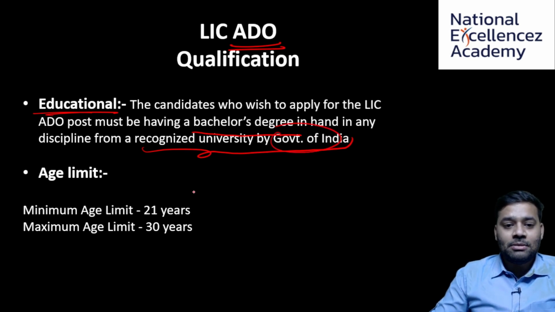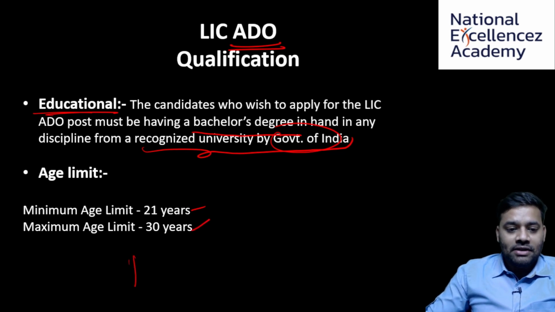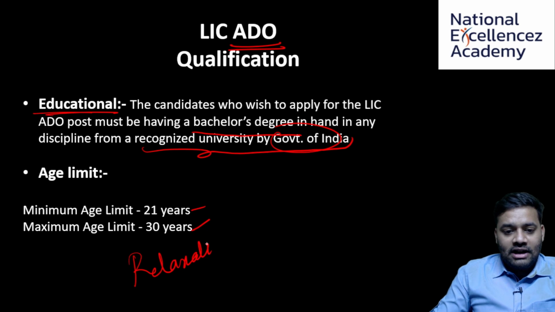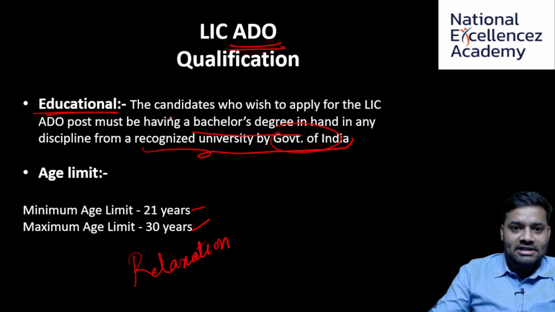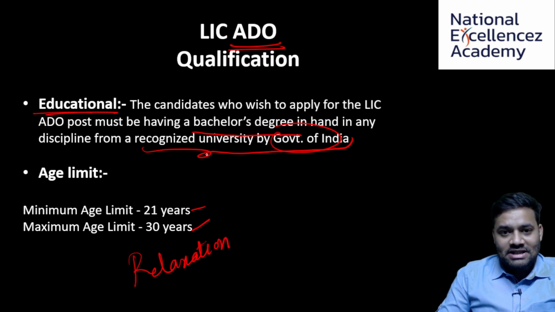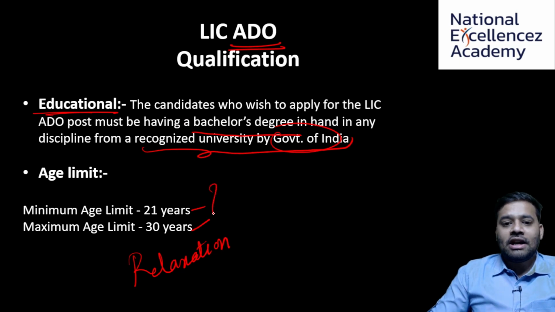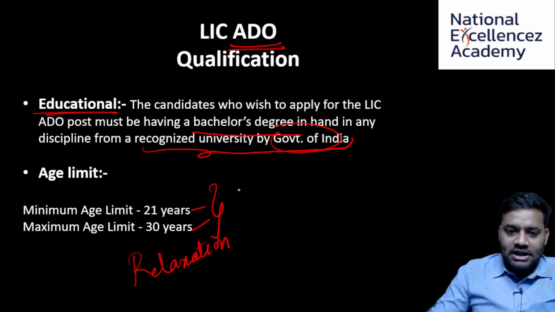And what is the age limit? Minimum age limit is 21 years, maximum is 30 years, and definitely there is relaxation. Relaxation is for all categories: SC, ST, OBC, ex-serviceman, physically disabled, all categories there is relaxation. You can have a look at the relaxation in the notification, which is pinned in the description below.